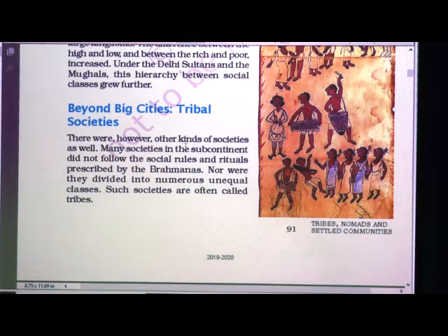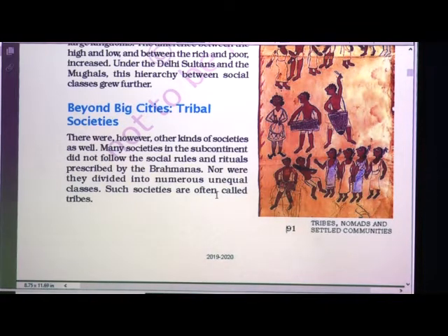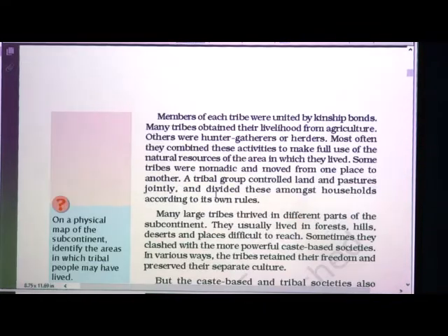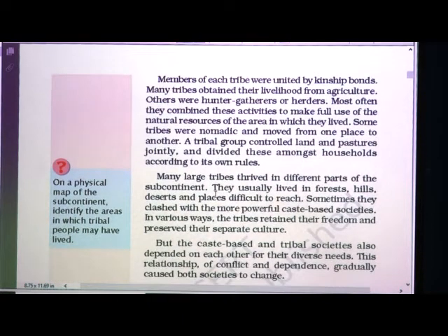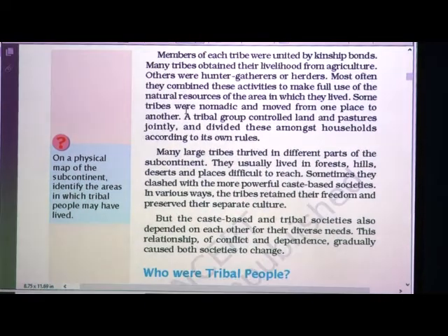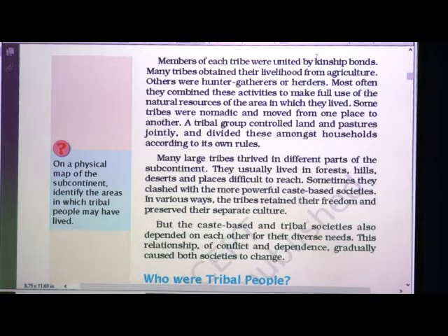There were however other kinds of societies as well. Many societies in the subcontinent were not following the social rules and rituals prescribed by Brahmanas, nor were they divided into numerous unequal classes also. Such societies are often called tribes. Now you have understood what are tribes, who are tribes, tribal people. Now members of each tribe were united by kinship bonds, means they have their blood relations. Kinship bonds means blood relation.